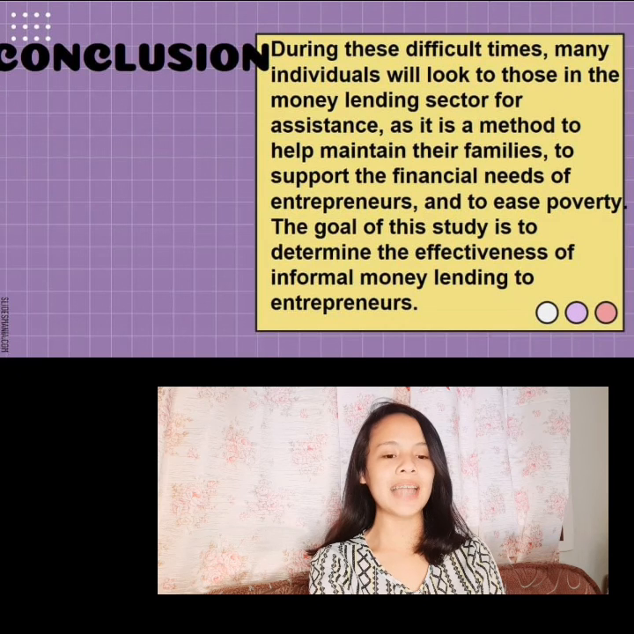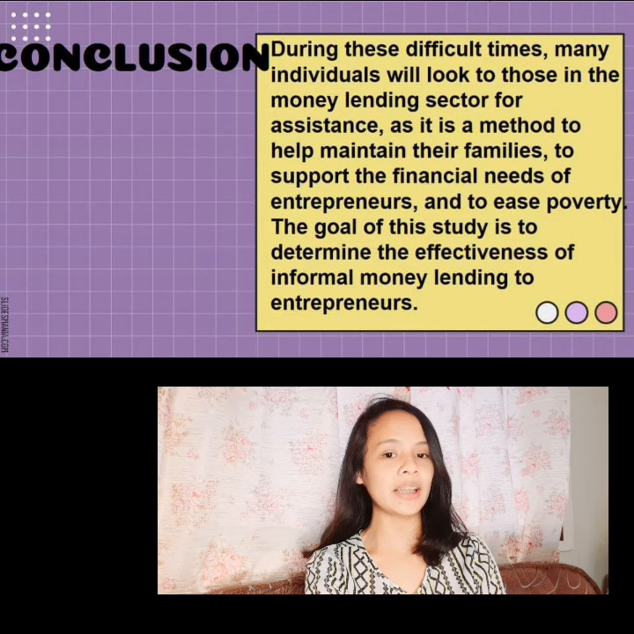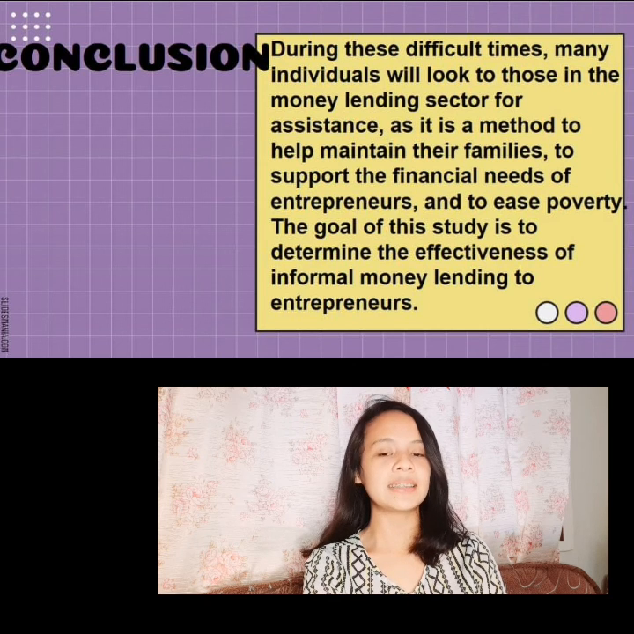During these difficult times, many individuals will look to those in the money lending sector for assistance, as it is a method to help maintain their families, to support the financial needs of entrepreneurs, and to ease poverty. The goal of this study is to determine the effectiveness of informal money lending to entrepreneurs.